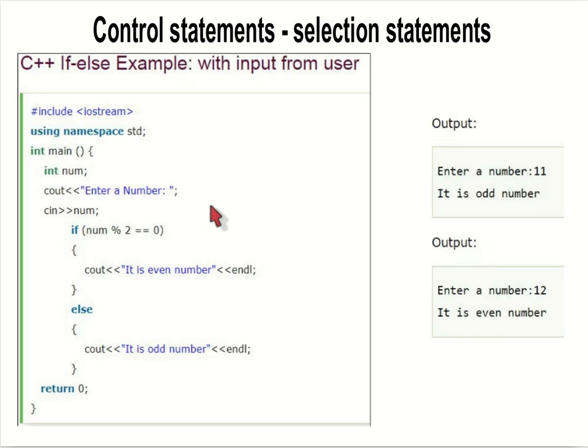Another example: the same thing, but we are getting the number from the user. Enter the number, cin num. If num modulus 2 is equal to 0, then it is an even number, otherwise it is an odd number. When we execute this program, it waits for a number. If we give the input as 11, it will produce the output: odd number. If I execute it with an input of 12, it will print: it is an even number.